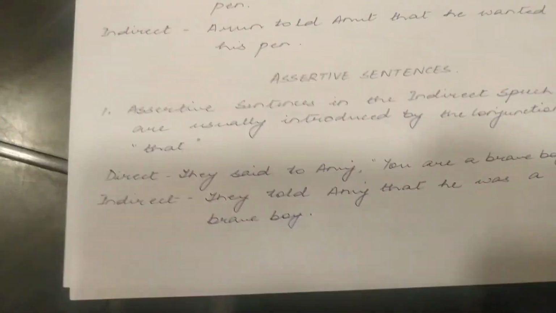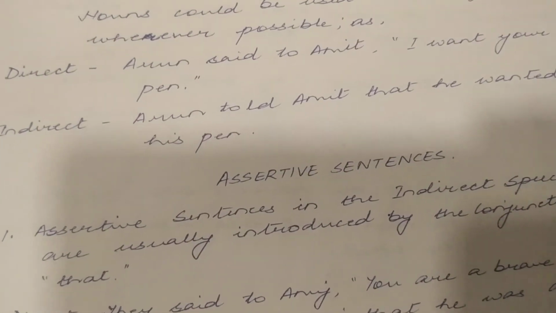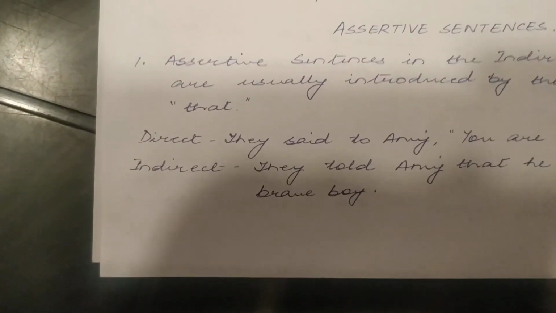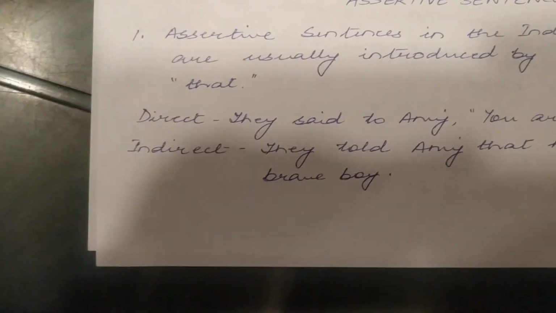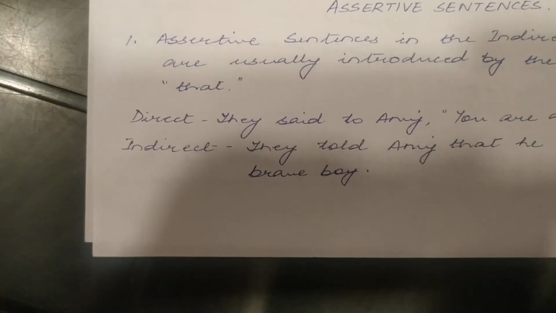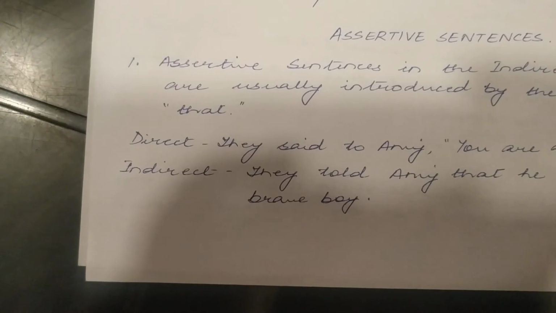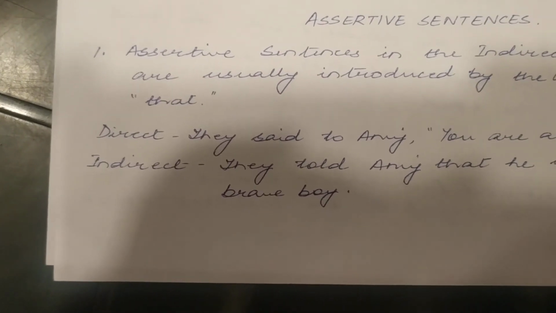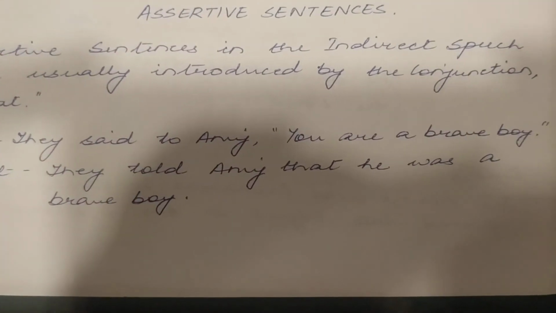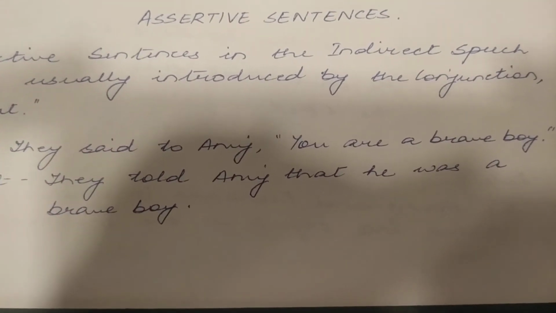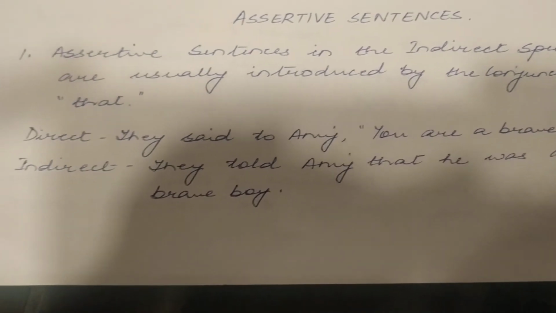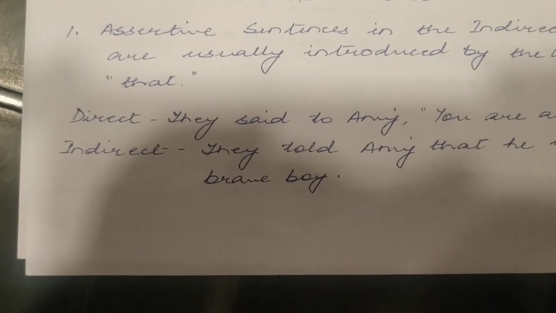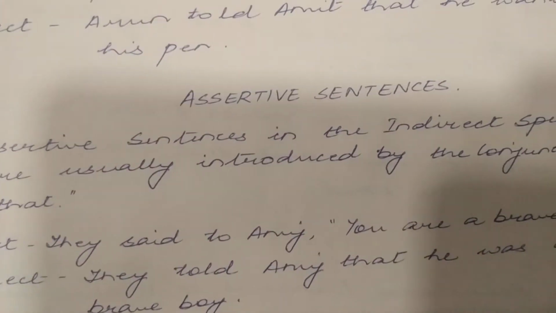We come next to assertive sentences. Assertive sentences in the indirect speech are usually introduced by the conjunction that. Example: they said to Anuj, "You are a brave boy." When we change this to indirect, it says, they told Anuj that he was a brave boy.